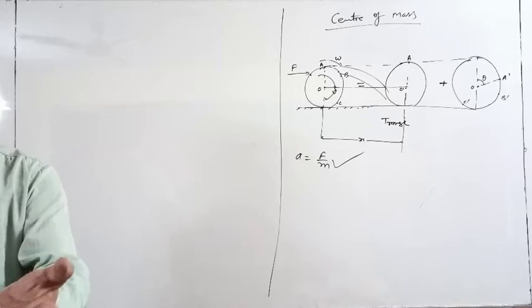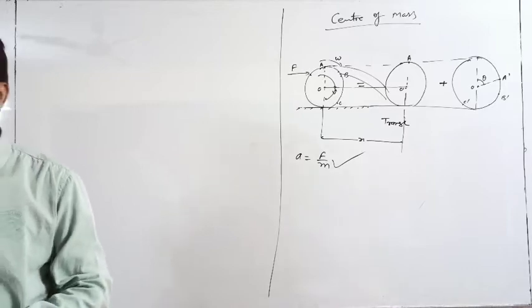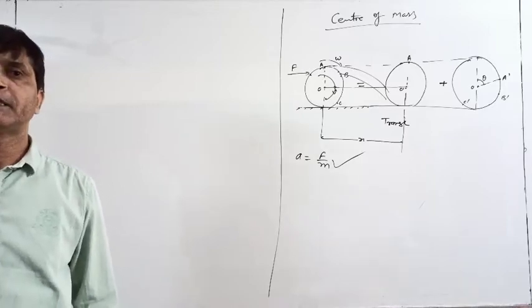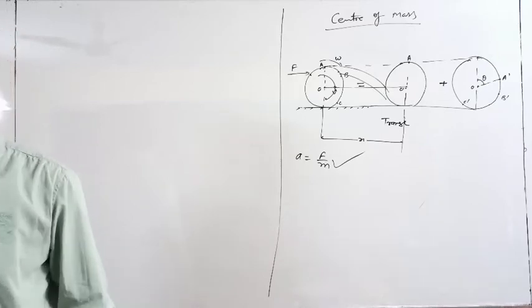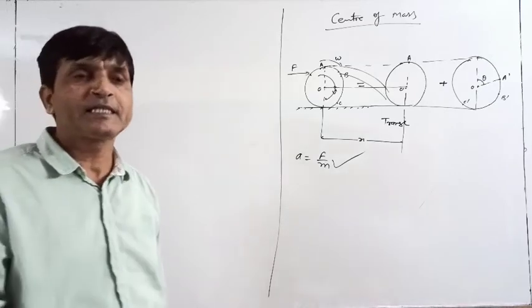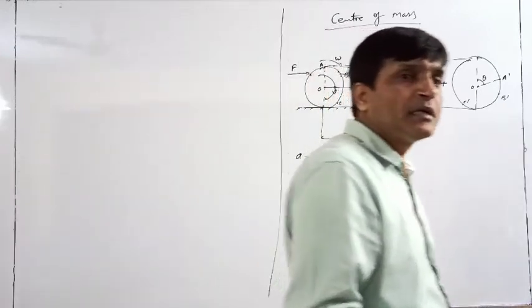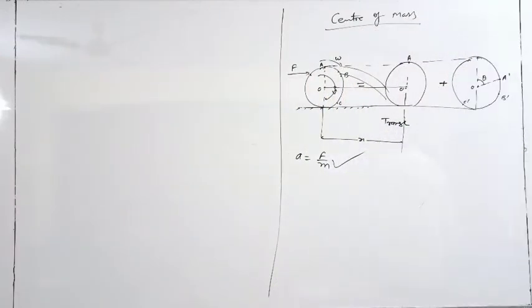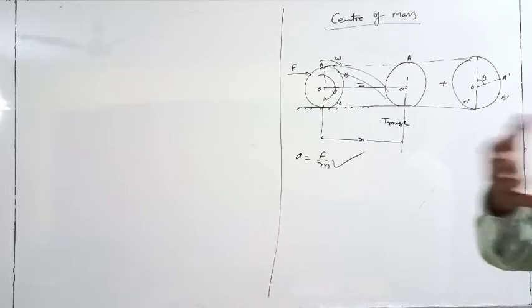I think you hardly find any point mass. Point mass means the body size is almost negligible, that you can't see, just like electron and proton, which are not visible. The meaning of point mass or particle is that the size of that particle is almost negligible. But in practice, none of the bodies is a point mass. All are bigger bodies.